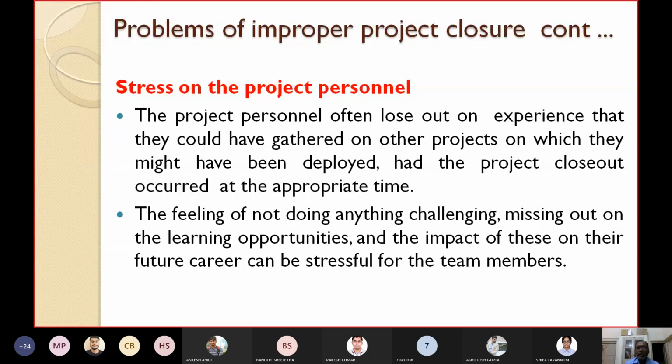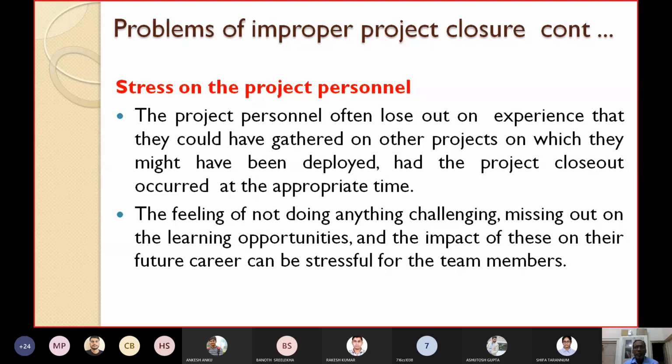If the project had been closed out properly, the experience of these personnel could have been utilized on other projects on which they might have been deployed, had the project close out occurred at the appropriate time.